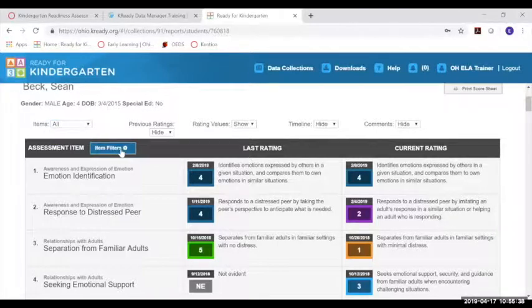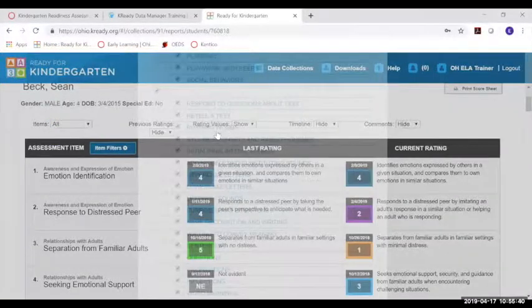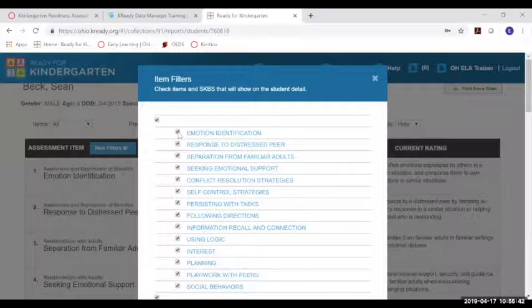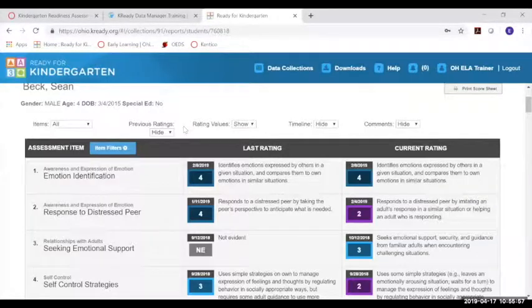I can use item filters, and on here, I can just keep the ones clicked that I want to include in my report. So I can remove items if I'm not using those items at this time. So this is all at the teacher's discretion on what he or she wants to include in a report.